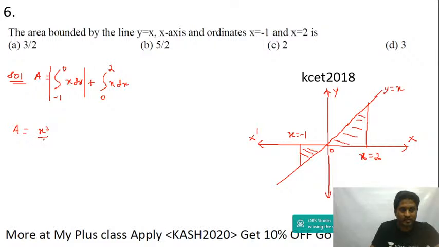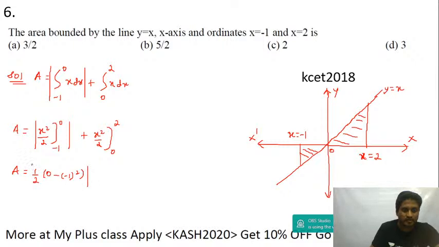Integration of x is x square by 2 between the limits minus 1 to 0, with a mod here, and integration of x is x square by 2 between the limits 0 to 2. Area is equal to half of upper limit 0, lower limit minus 1, the whole square, with a mod, plus half into upper limit 2 square and lower limit 0.